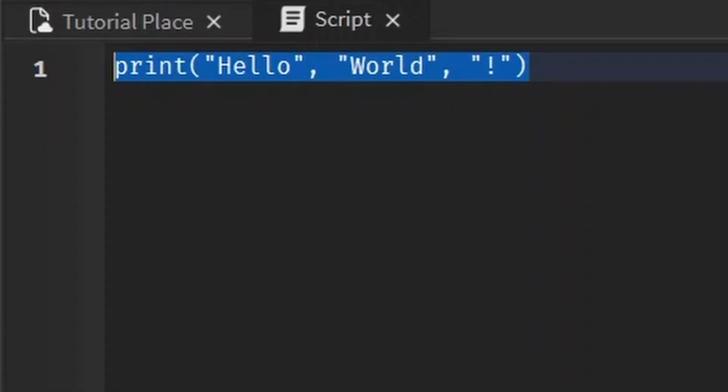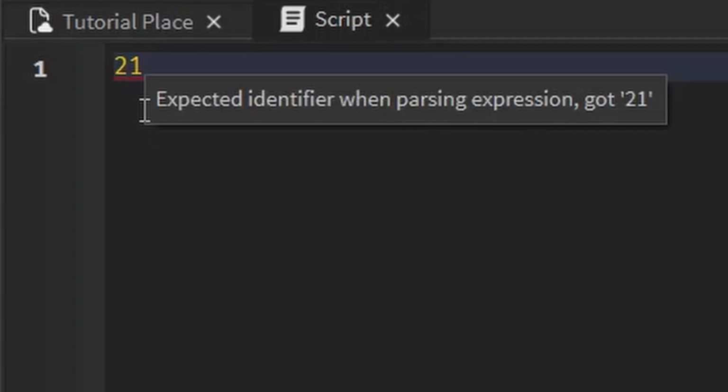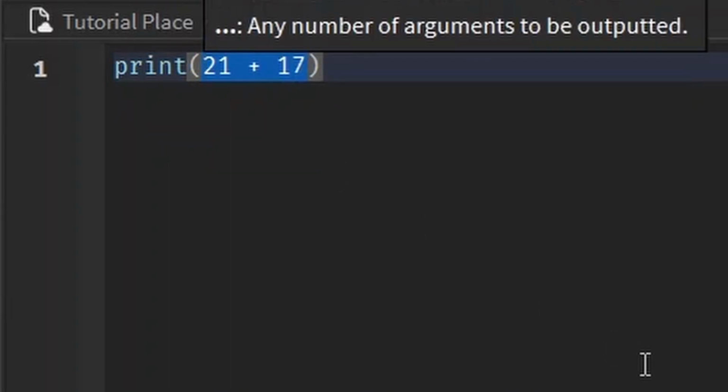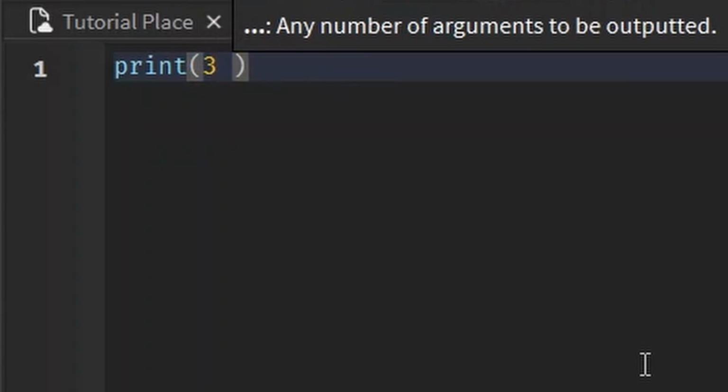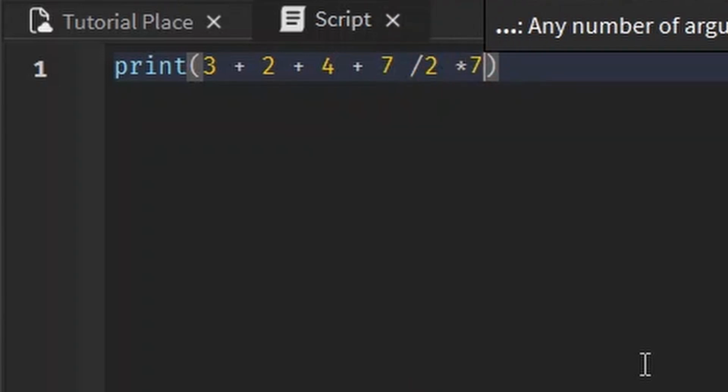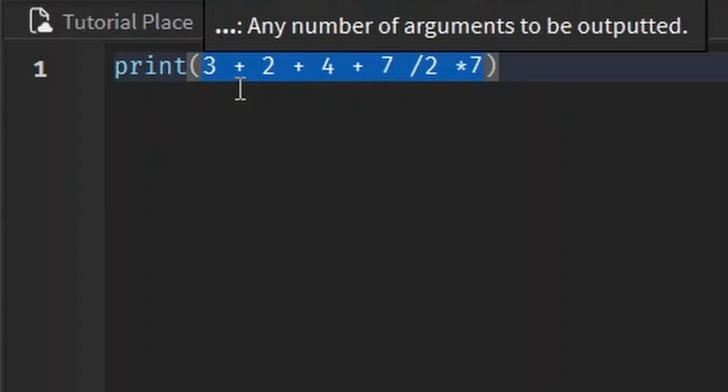If we write a number, obviously that's a number. I just want to show you some more examples to make sure that it's clear. If we take two numbers, like 21 plus 17, this will boil down to a number. So I guess this counts as a number too. I'm just going to put this print statement here so we don't get the little error. Everything I'm going to show you in this video is going to result in a number. Even if we do something crazy like 3 plus 2 plus 4 plus 7, it doesn't matter. We can do this as much as we want. All the crazy math divided by 2 times 7, it doesn't matter. It will be a number. I just want to be really clear on everything.